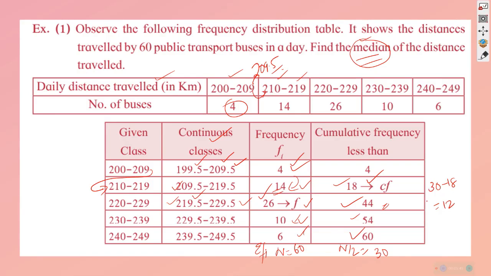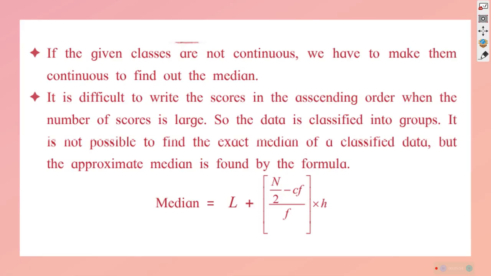229.5. So the cumulative frequency of the class is 44. So we will apply all these things in the last formula which we studied, or which I had shown you, the formula L plus n upon 2 minus Cf upon f into h. And the data is having all the information required, the lower class limit.